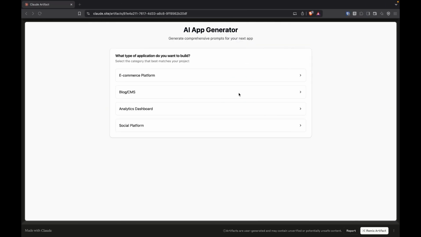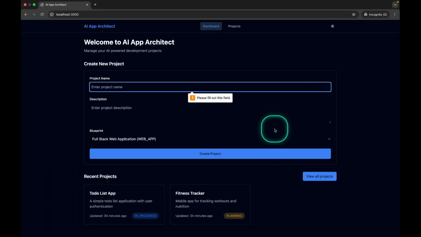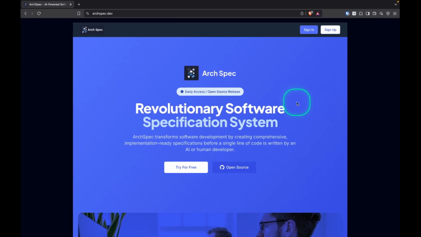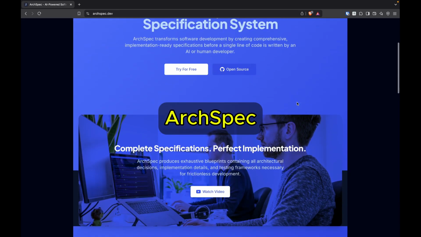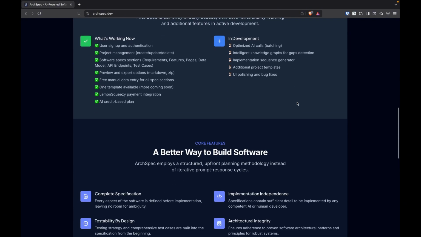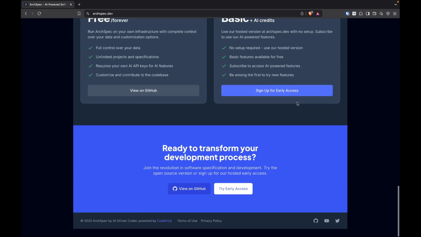Hey everyone, I've been quiet for a few weeks because I've been building something that solves one of the biggest challenges we face with AI development tools. Today, I'm excited to announce ArchSpec, a professional-grade, AI-powered software specification system that lets us automatically build software with precision, just like Iron Man himself.